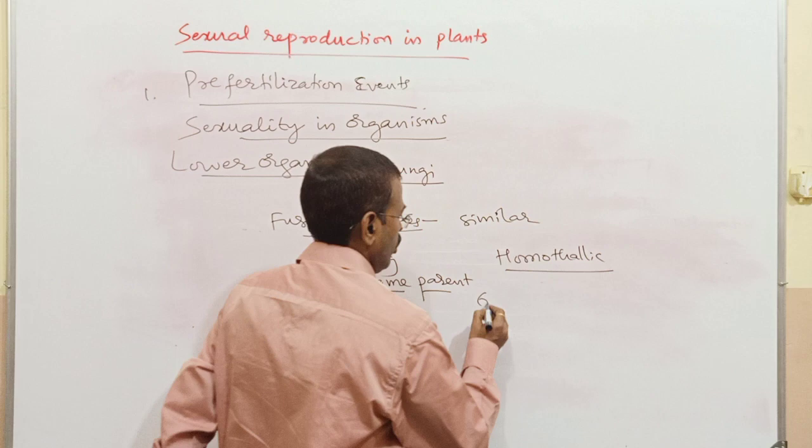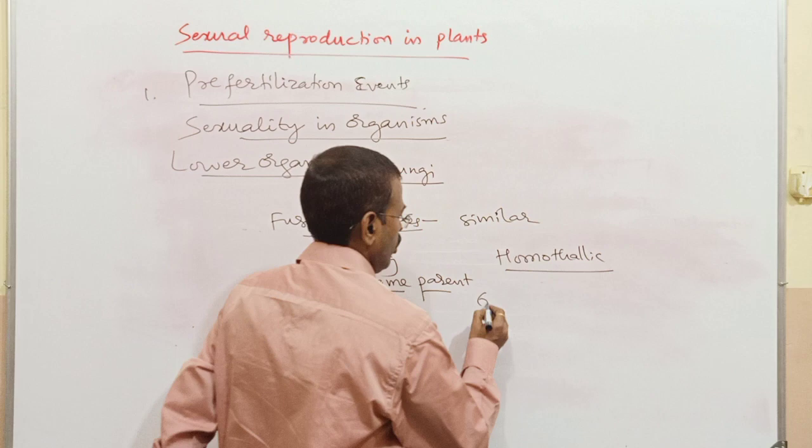So when the two fusing gametes belong to two separate parental individuals or two separate organisms, then we use the term heterothallic. Example, Rhizopus stolonifer is the example for heterothallic. So this is about sexuality in lower organisms.